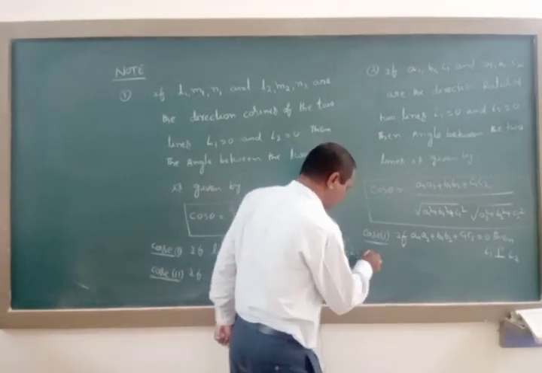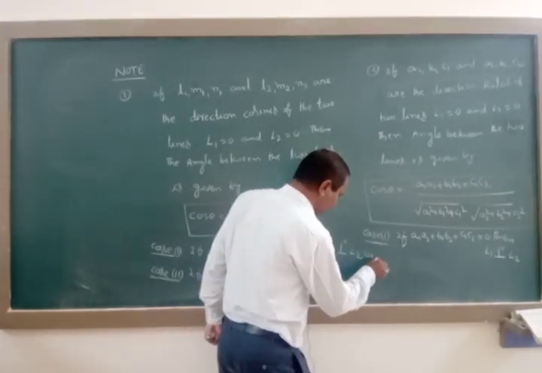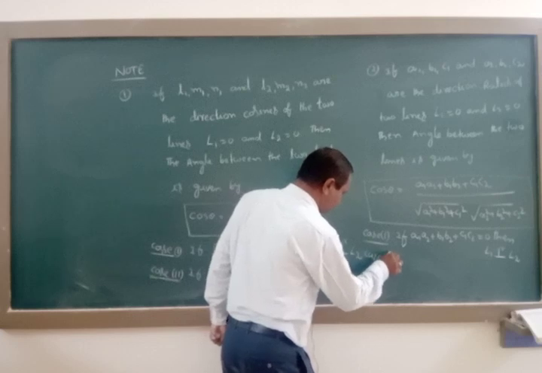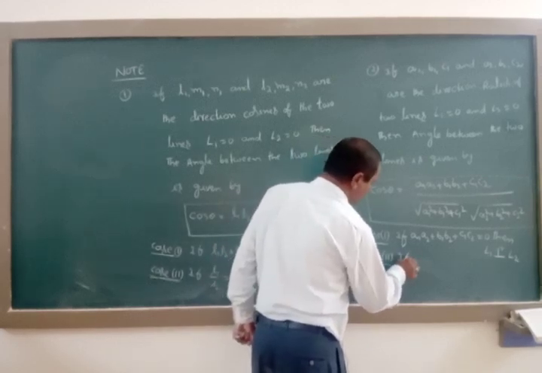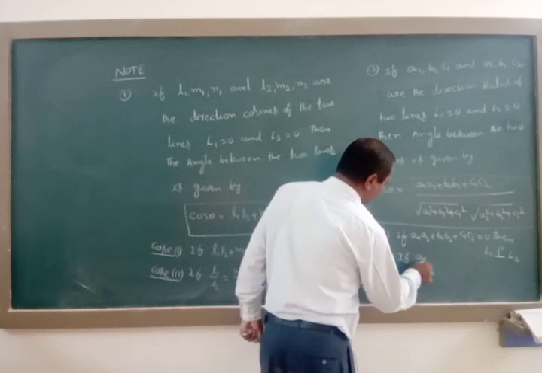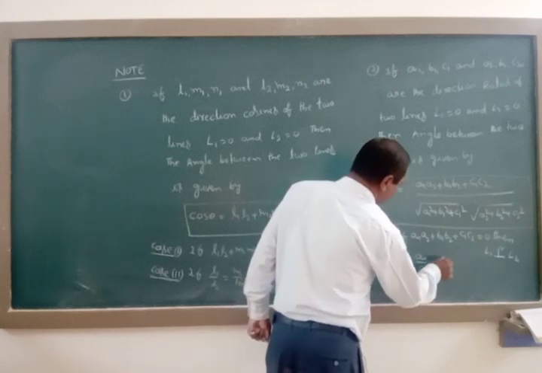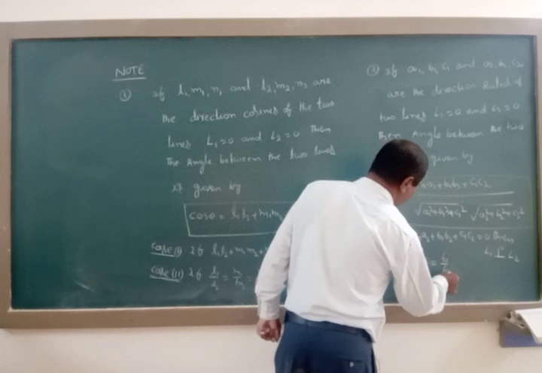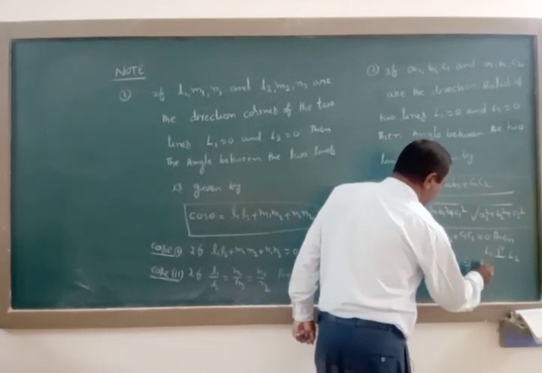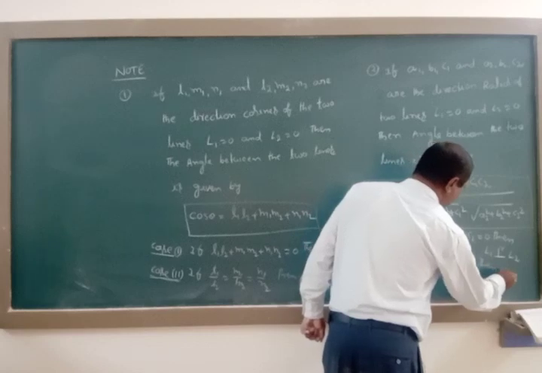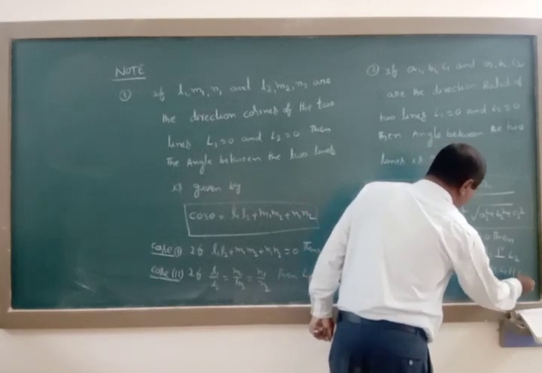Case 2. If A1 by A2 is equal to B1 by B2 is equal to C1 by C2, then L1 is parallel to L2.